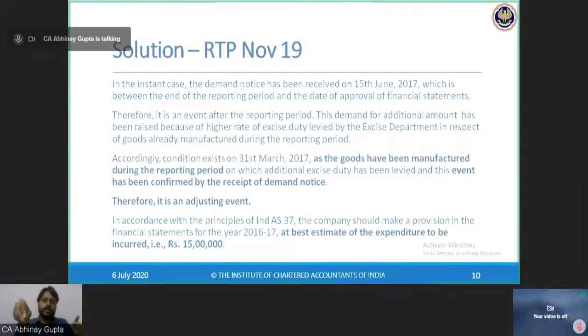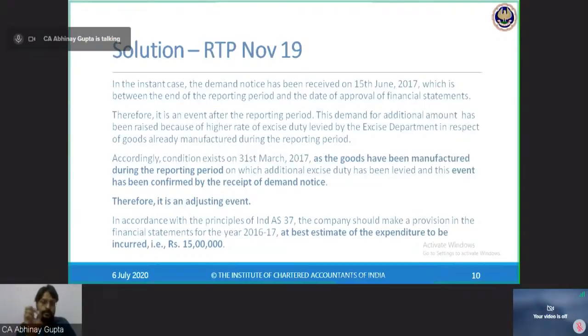Hence, this notice is an event which is confirmed by the serving of the demand notice. So, serving of the notice is the confirmation of the event of levy of excise duty on these goods, because goods were already manufactured. I know that goods are manufactured, so I have to pay excise duty. So, liability should have been accounted for. Therefore, it is an adjusting event.